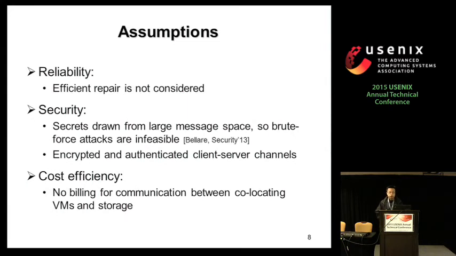We make several assumptions in our design, which we plan to address in future work. In terms of reliability, in this work, we don't consider how to improve the repair performance. So basically, what we assume here is if one cloud is unavailable, we just simply access the data from other clouds. We reconstruct the data following, for example, the classical Reed-Solomon coding scheme. There are many ways to improve the repair performance. For example, in information theory, people have come up with many erasure coding constructions to reduce the amount of repair traffic, but we don't consider these issues in this work.